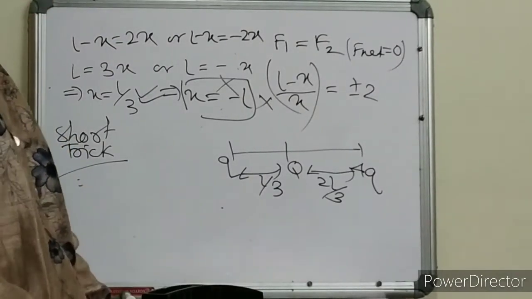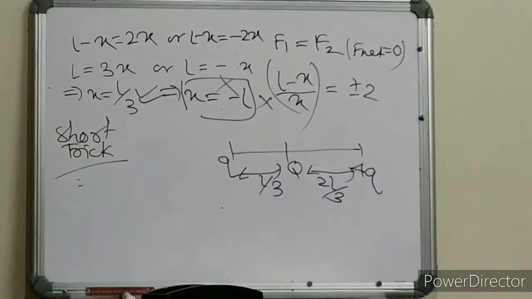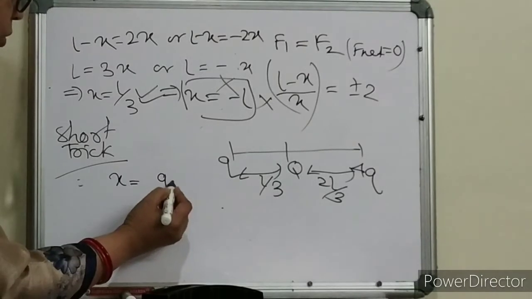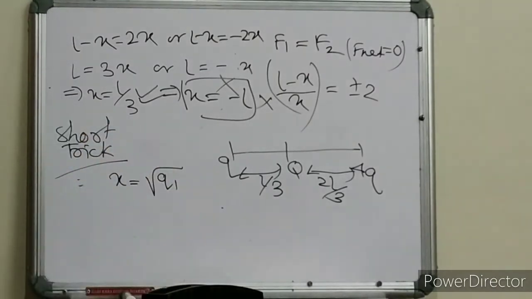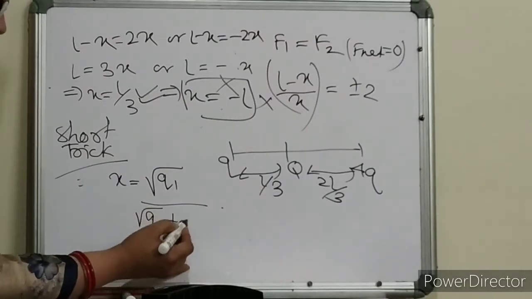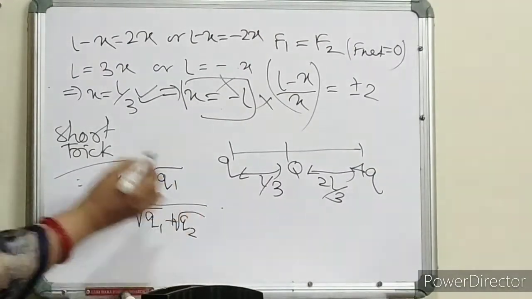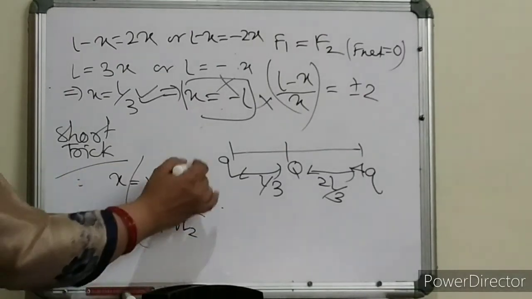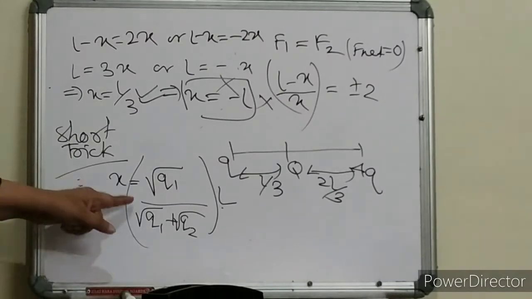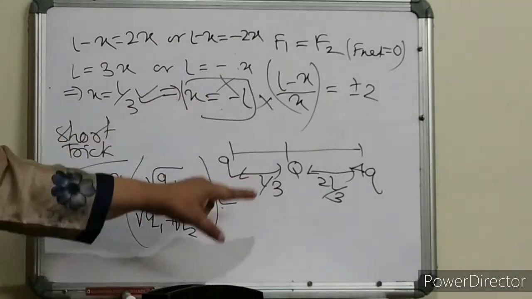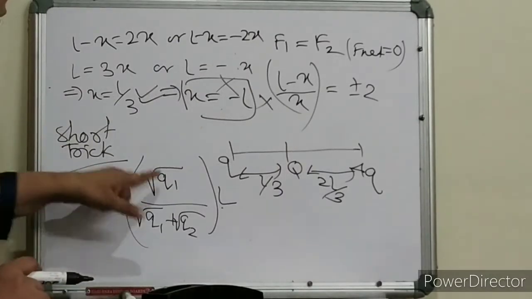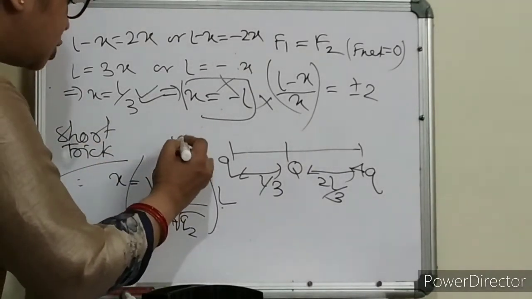Another trick is also there. Should I tell? Okay, let me tell. What is the short trick? How to find x: x is equal to q1 divided by q1 plus q2, multiplied by the length. This is the formula. How we got it, I am going to explain in the next part of the video. Now, this q1 should be the smaller one, the small charge.